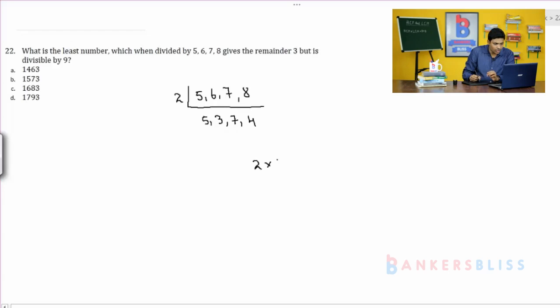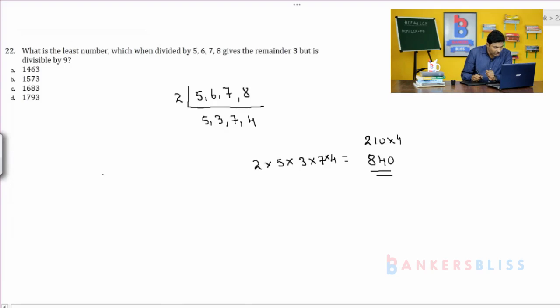So 2 into 5 into 3 into 7 into 4 is equal to the LCM. 2 5s are 10, 10 3s are 30, 30 into 7 is 210, 210 into 4 is 840. So 840 is the number which is exactly divisible by 5, 6, 7 and 8. But the number should give the remainder 3, and the number should be divisible by 9, that is the condition.